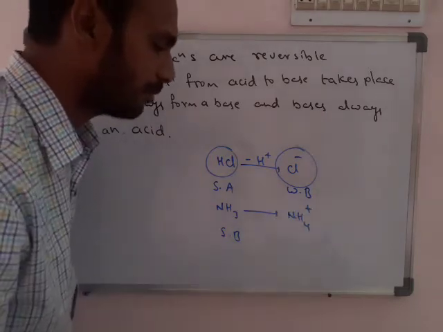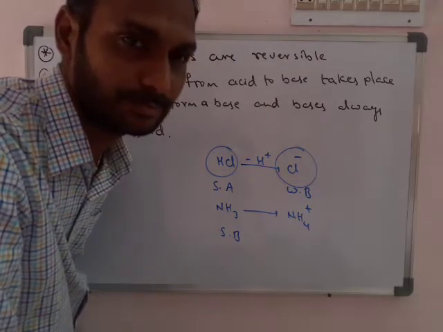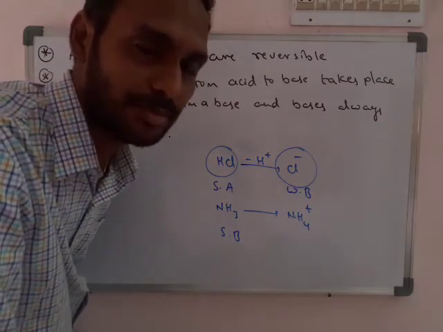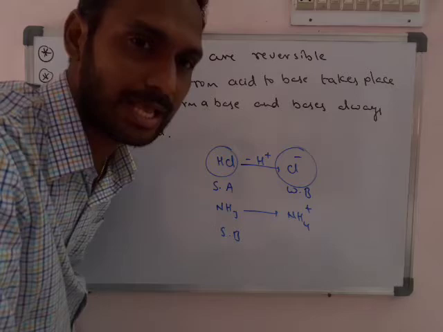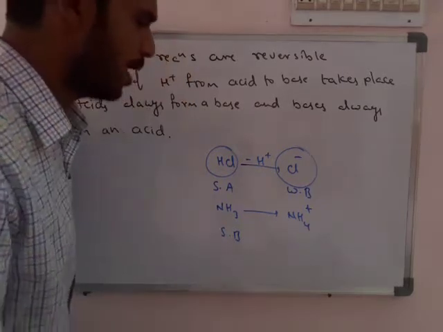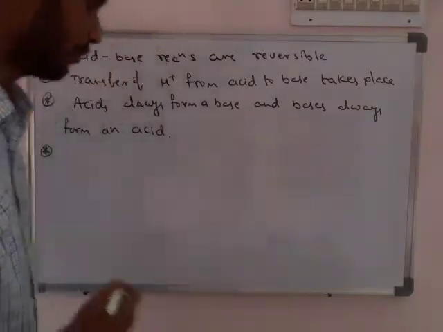It forms, by taking H plus, NH4 plus, so NH4 plus is a weak acid. Means acid forms base, base forms acid, stronger forms weaker, weaker forms stronger.